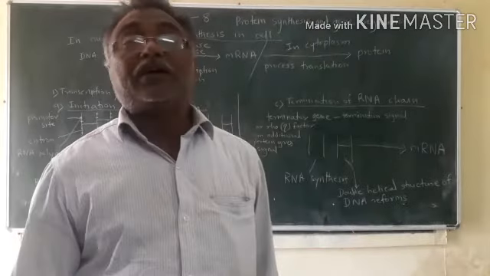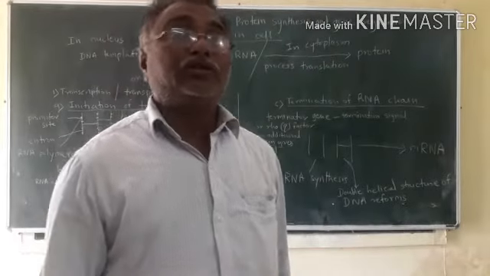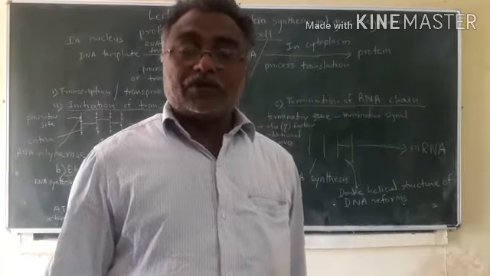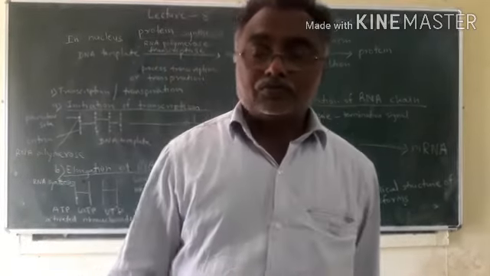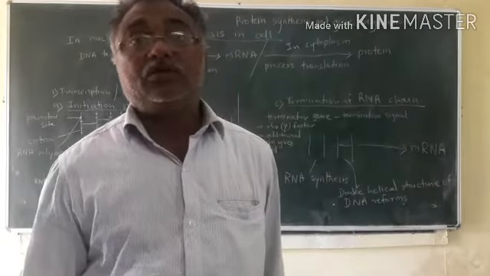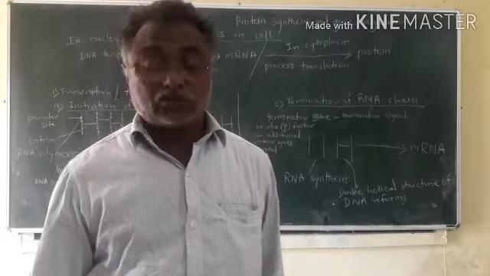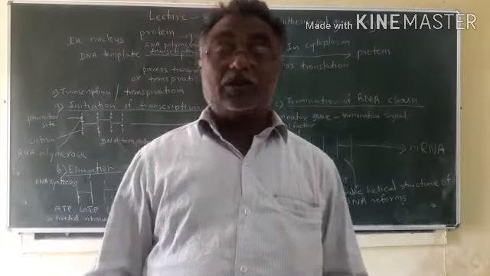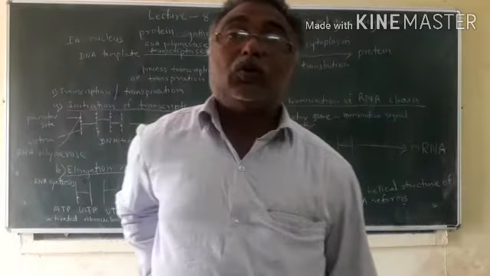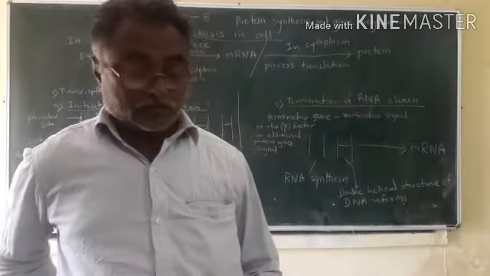Then release factor: after the completion of the chain, or after the stoppage of the amino acid chain, release factor is there, means the chain is stopped. Then in the formation of proteins, ribosomes are required.